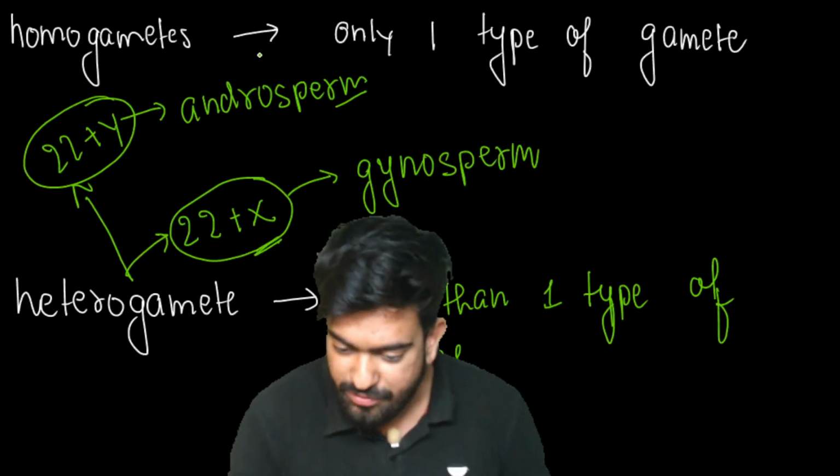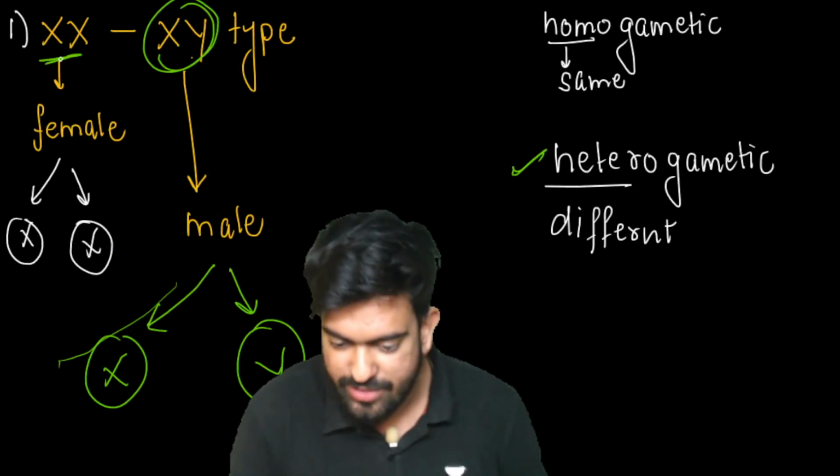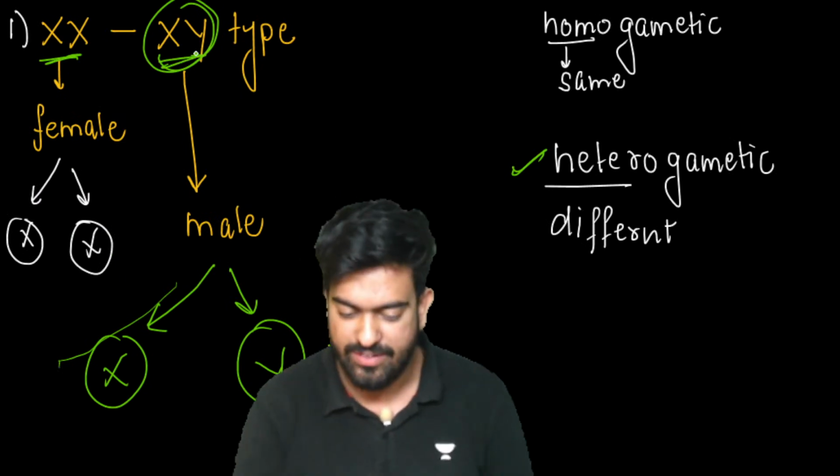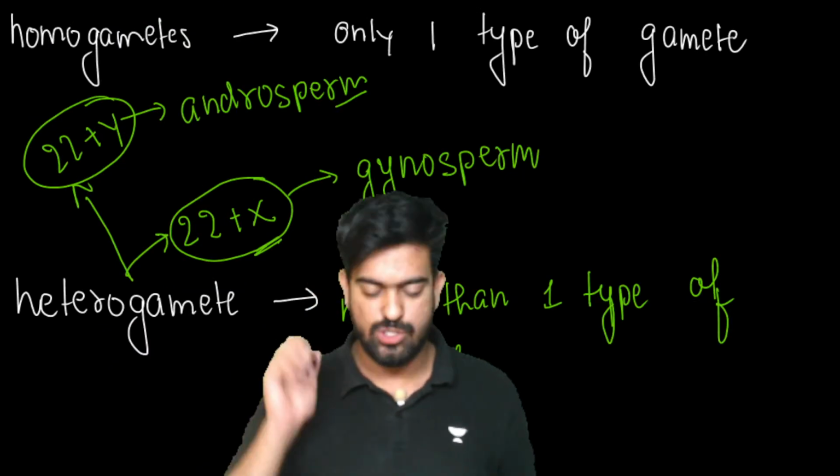Okay, now let's move on and talk about how this is happening in human beings. Yes or no? This happens in human beings. So what's happening, sir? In this case, we have seen that if XX is there, it will be female, and if XY is there, it will be male. That's all. Okay.